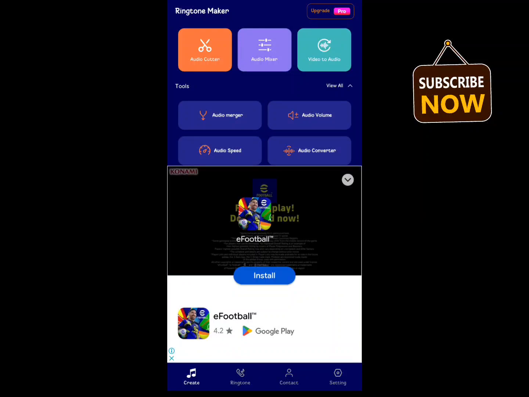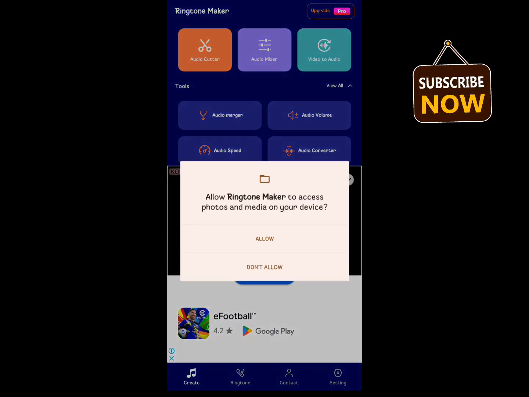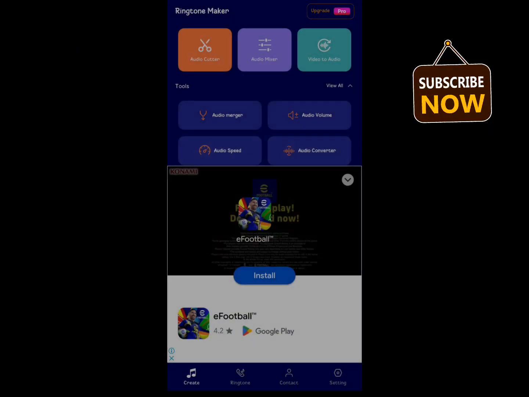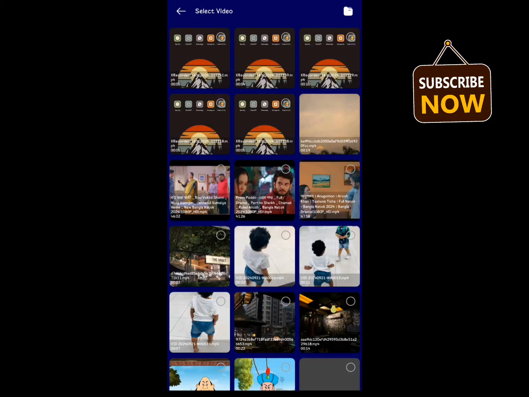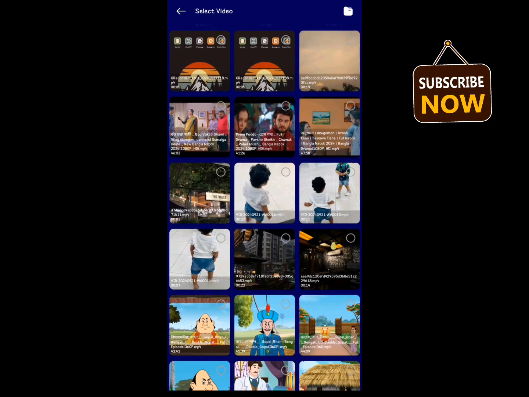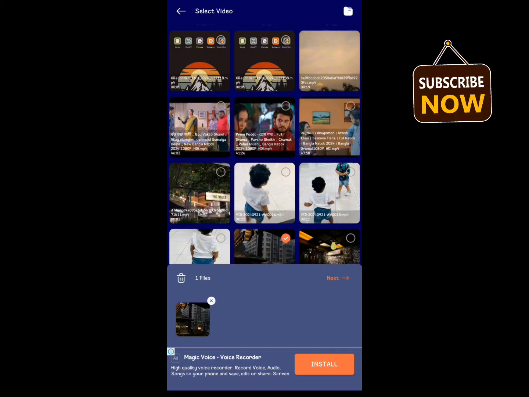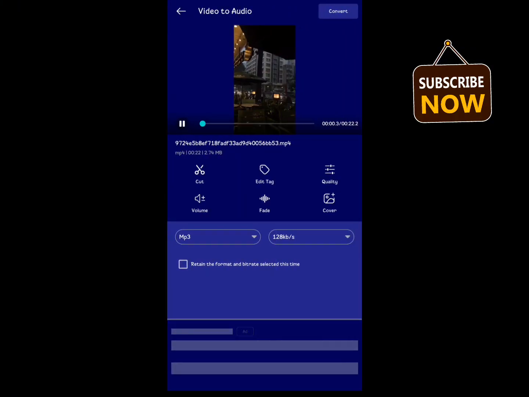Tap on video to audio and tap on allow. And guys, suppose I like this video's audio. Now I want to make it my ringtone on my phone. Select the video and click on next.